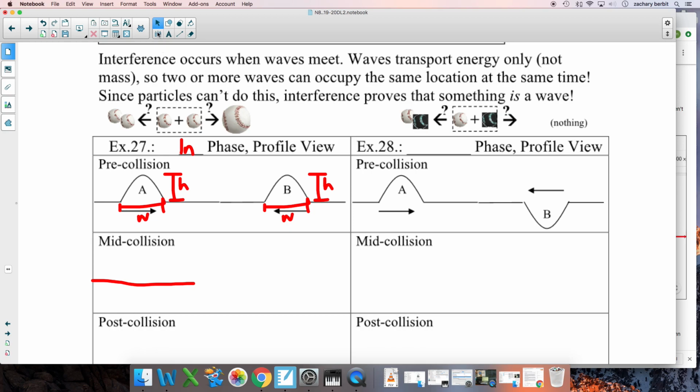The combined wave, the interfered wave, will actually still have a width of w. In this case, they have the same width, except the height now will actually not be h, but h plus h. And I'm going to call this h plus h instead of 2h, because really that's how it comes about. h plus h. And so this wave now will look something like this.